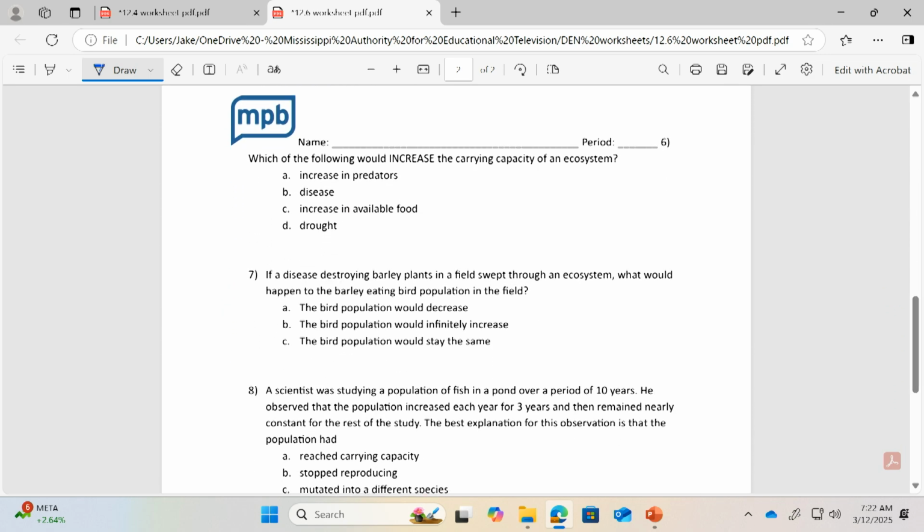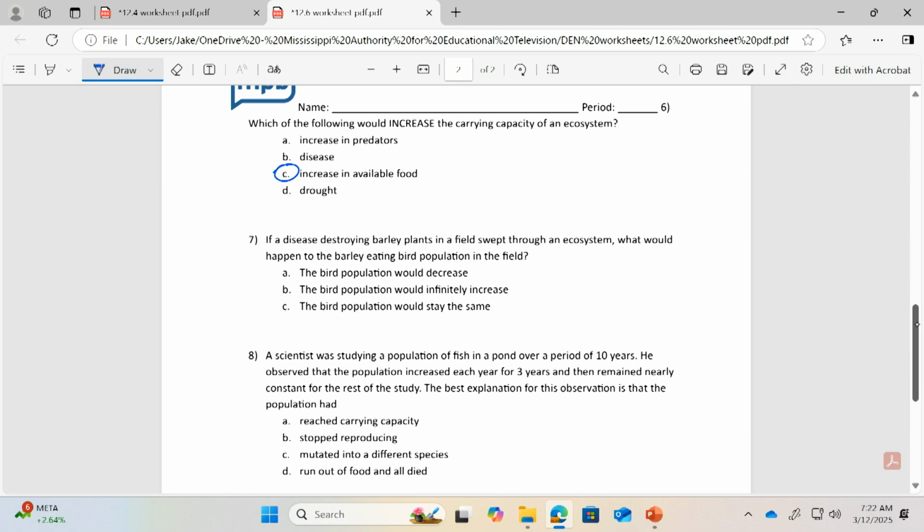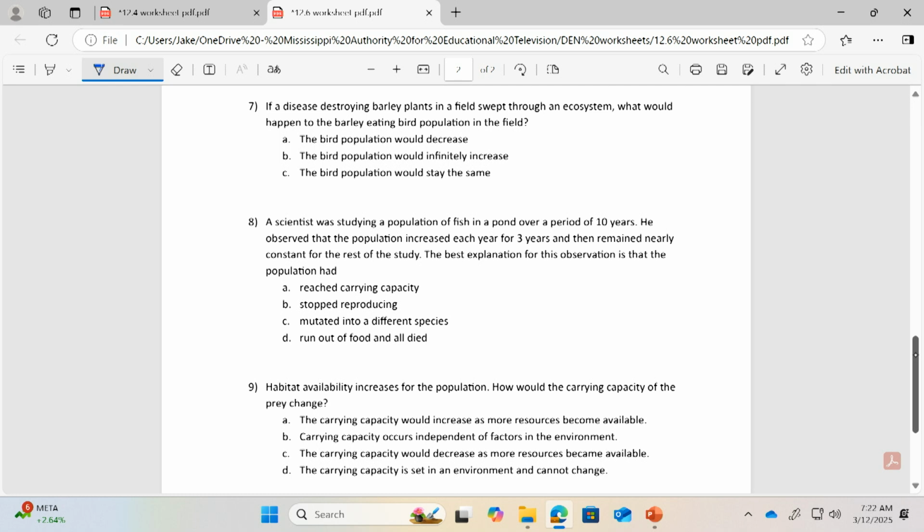All right, let's look at this one. Which of the following would increase the carrying capacity of an ecosystem? Okay, so an increase in available food would certainly increase the carrying capacity. All right, just a couple more here.